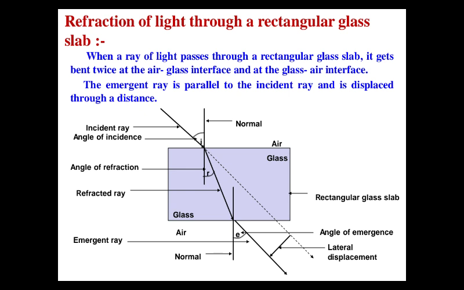Now one more thing you can notice: this is the original direction of the incident ray and this is the emergent ray, and these both are parallel to each other. Secondly, there is a vertical distance between this incident ray and this emergent ray. This vertical distance is known as lateral displacement, or we can say lateral shift.